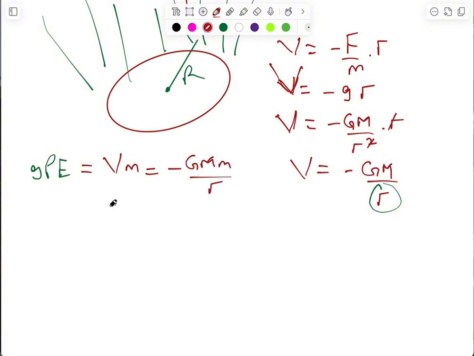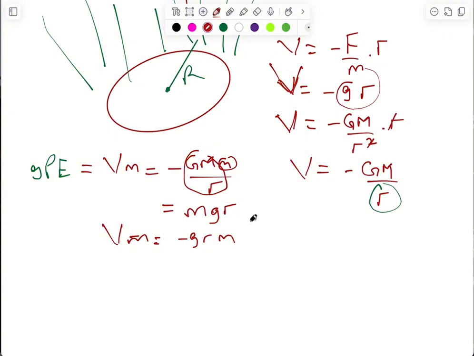And if you look at this very well, this Gm over r is actually the acceleration due to gravity multiplied by r. Based on what I did earlier, if you do that, Vm is going to be, so what's V? Negative g r times m. I know it looks like mgh, but I'm going to explain that much later. So that is what gravitational potential energy is. So I believe you should be able to differentiate between gravitational potential and gravitational potential energy.